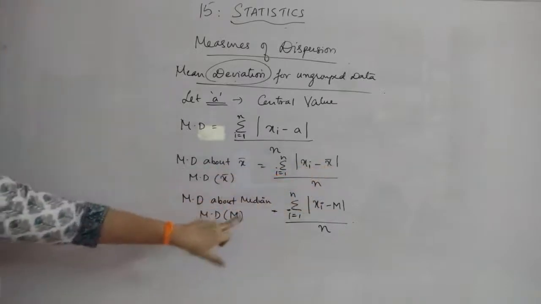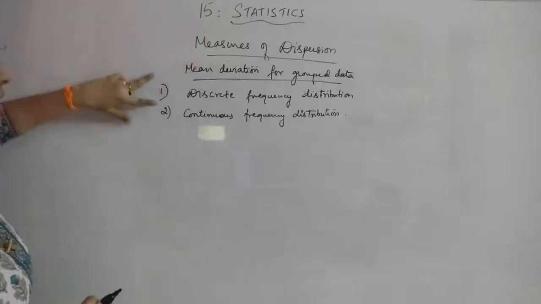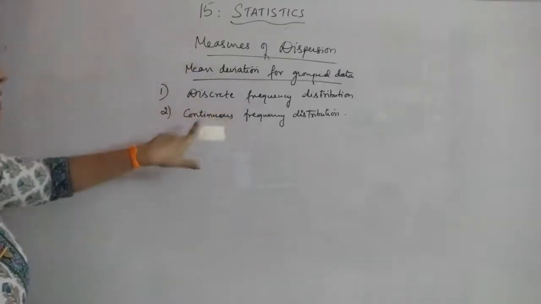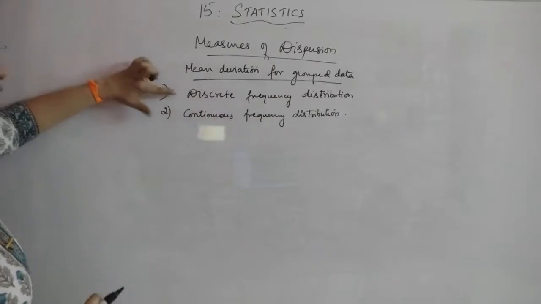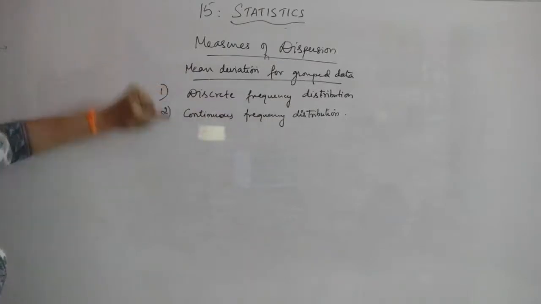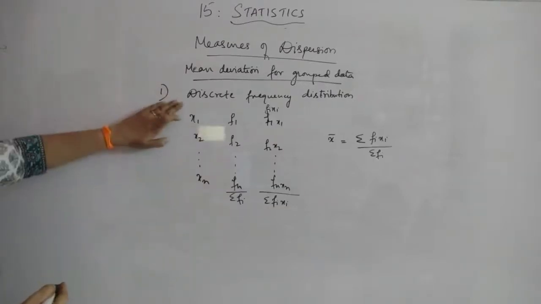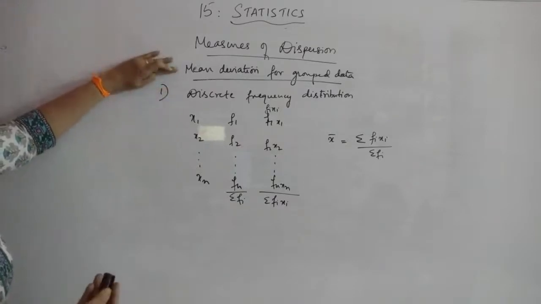If it is about median, here it will be m. Okay. For grouped data, there are two types: discrete frequency distribution and continuous frequency distribution. First, we are discussing discrete frequency distribution, where xi's and fi's will be given. So if the discrete frequency distribution is given and you have to find the mean deviation about the mean, for that